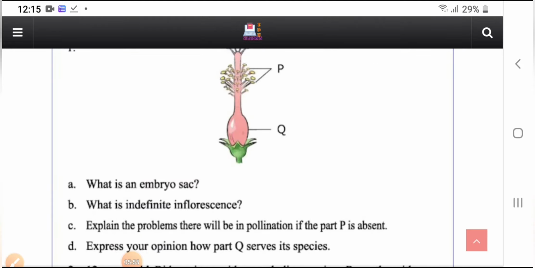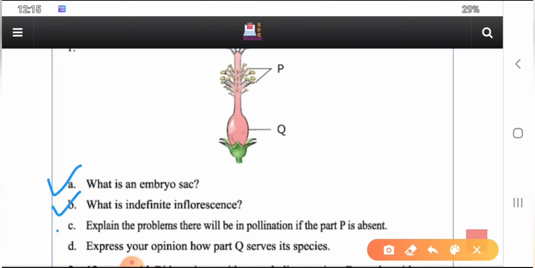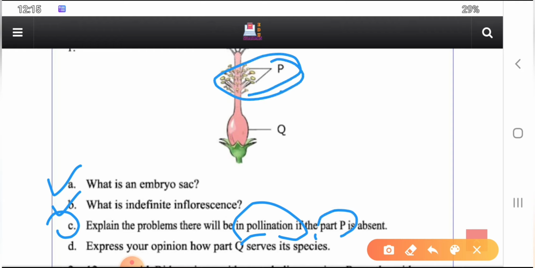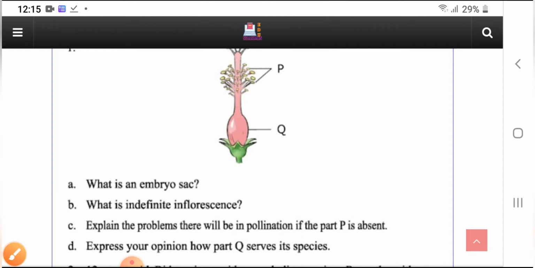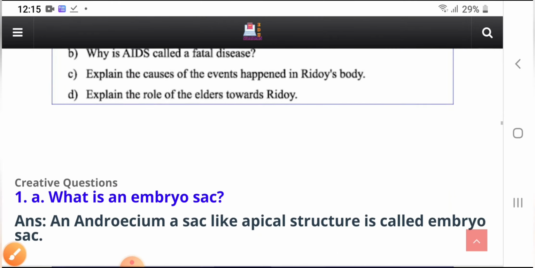So here is one question. A is done, B is done, number C: Explain the problems there will be in pollination if the part P is absent. All right, P is absent, so you need to explain the problems there will be in pollination. So let's see the answer.